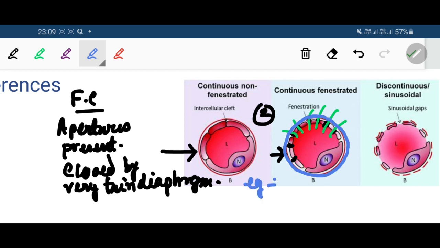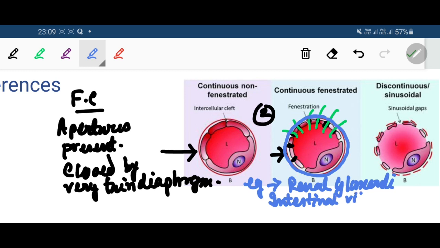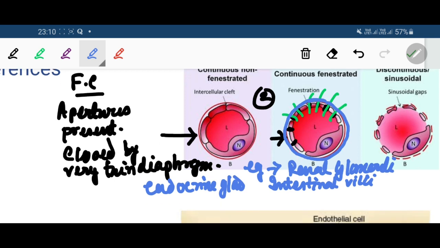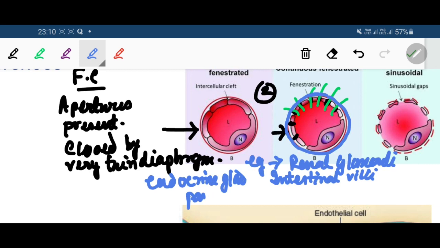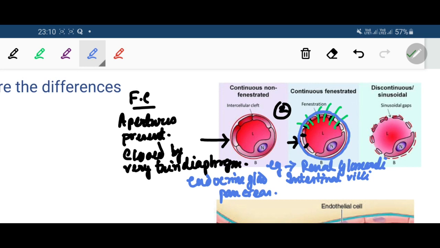So examples are renal glomeruli, then the intestinal villi, endocrine glands, and pancreas. That is the fenestrated capillaries.